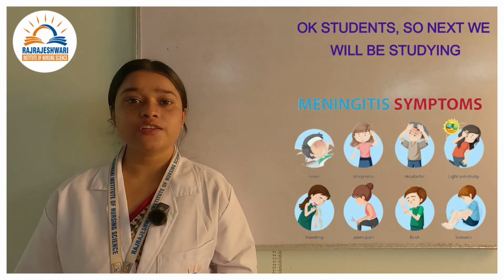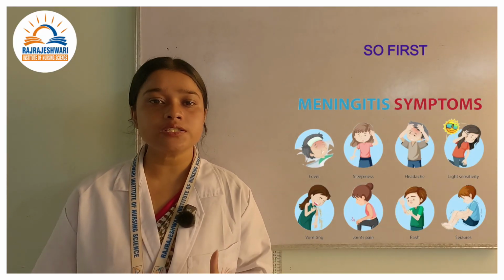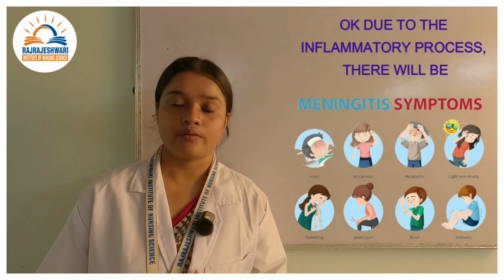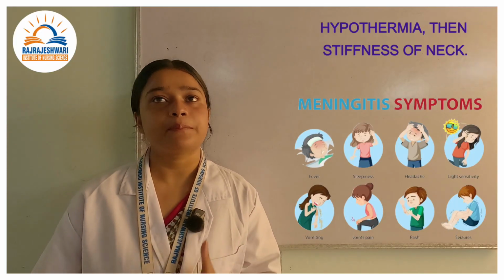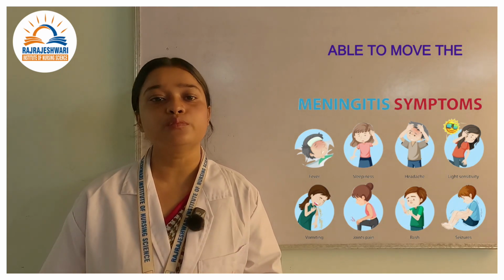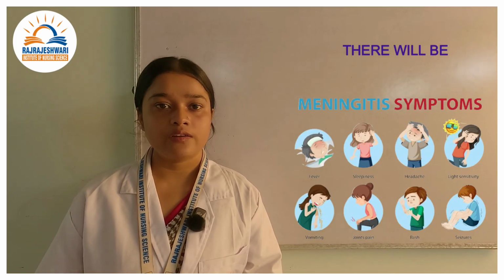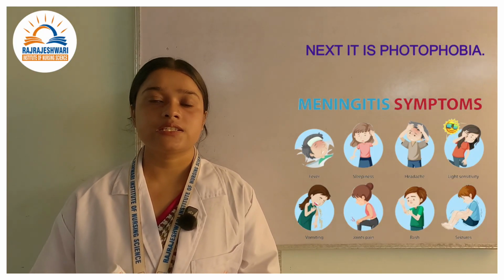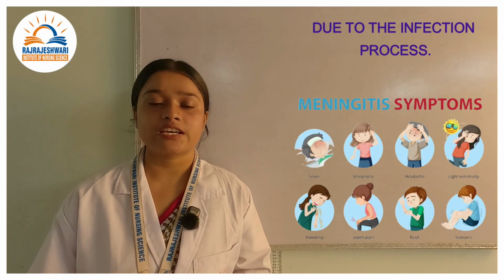Okay students, next we will be studying the clinical manifestations of meningitis. The first clinical manifestation among children is hyperthermia, due to the inflammatory process. Then stiffness of neck, meaning the child is not able to move the neck, and there will be headache and repeated vomiting. Next is photophobia, which is light sensitivity due to the infection process.